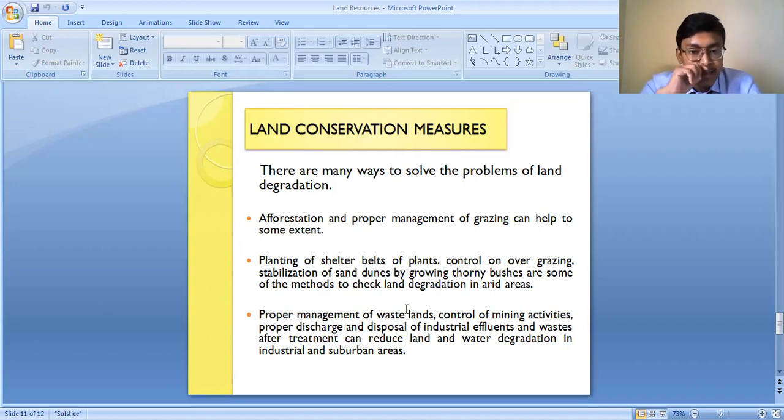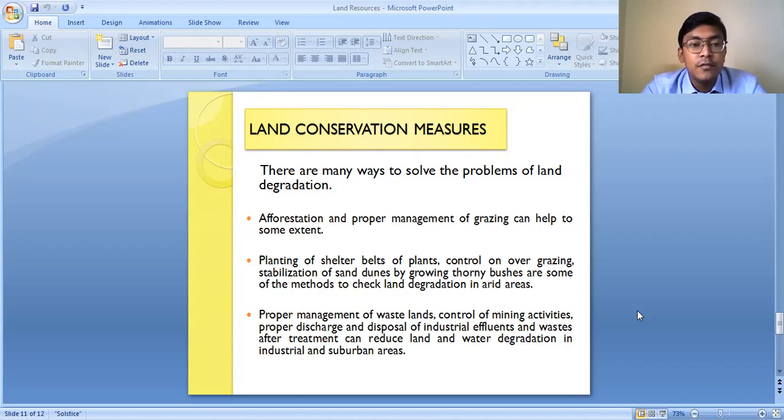Proper management of the wasteland, control of mining activities, and proper discharge and disposal of the industrial effluents and waste after treatment can reduce land and water degradation in industrial and suburban areas. So basically in the industrial, urban and suburban areas, if mining activities are controlled, and the industrial waste is treated properly before discharging it into the water or onto the land surface, what will happen? Land degradation can be reduced to a large extent.